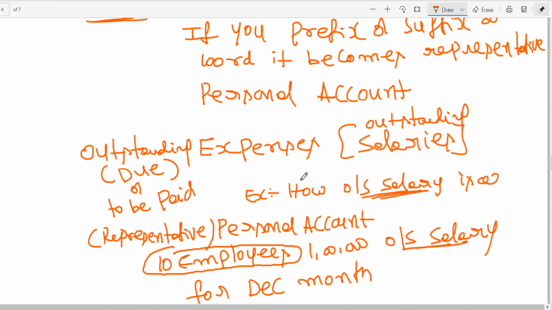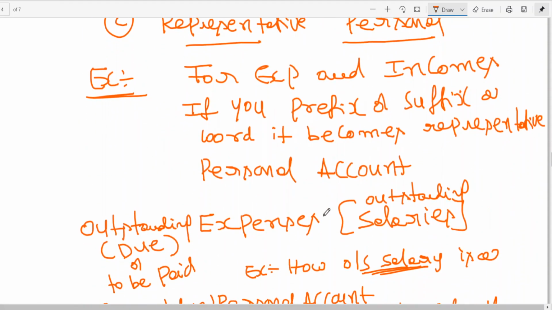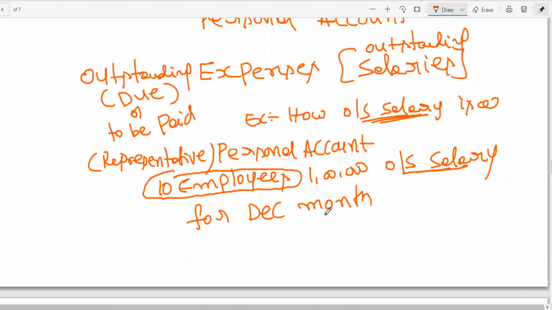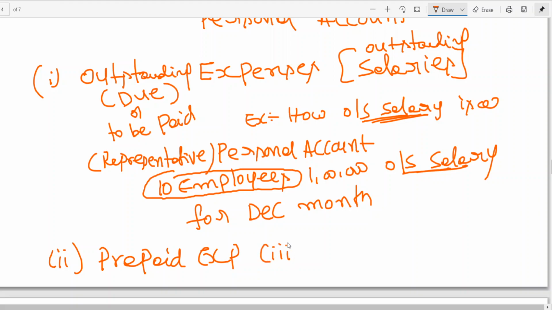So I have taken one example, outstanding expenses. Similarly, prepaid expenses. I can't explain everything here. In future we will discuss prepaid expense. For the time being, remember expense prefixed with prepaid represents personal.